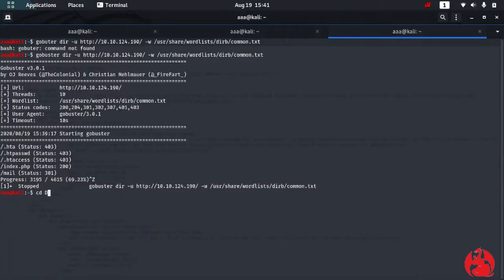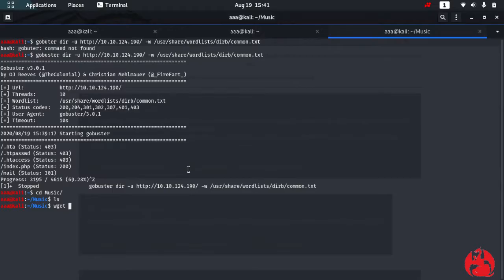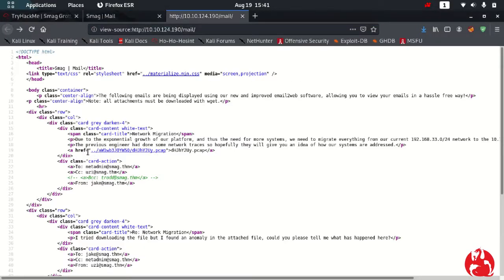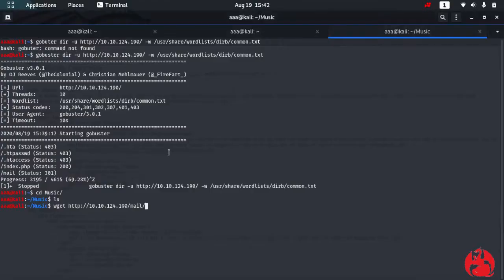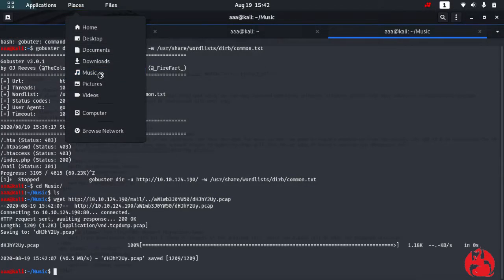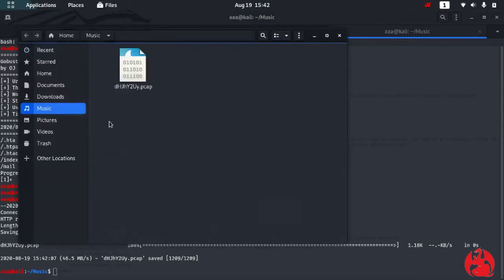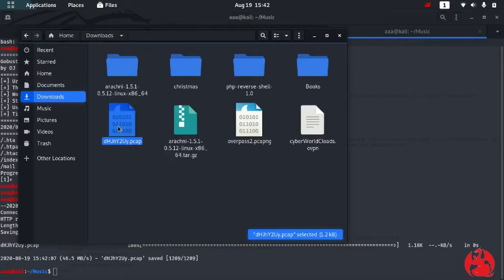I'll go to cd music, ls, and I'll do wget the URL, and then I'll copy this part. Let's see if this works, and yep, it was a success. If you see in music, which I just put there, a pcap file is ready. It was the same as downloads, so I'll go and delete this. Yep.